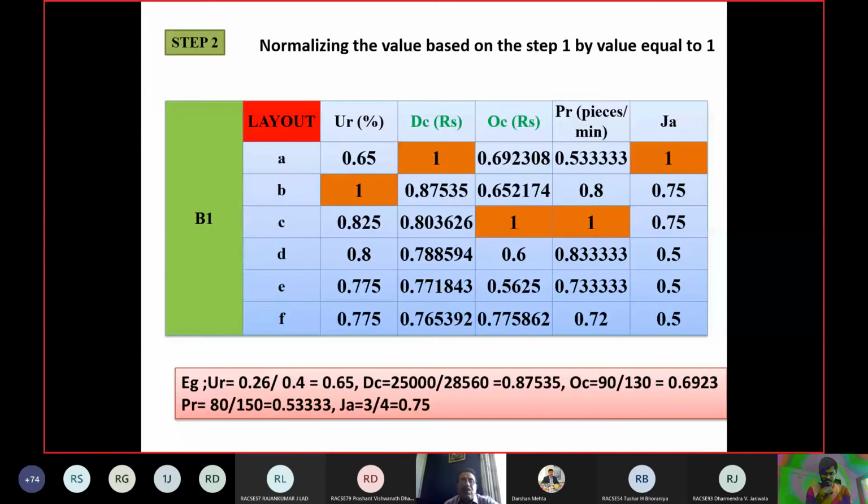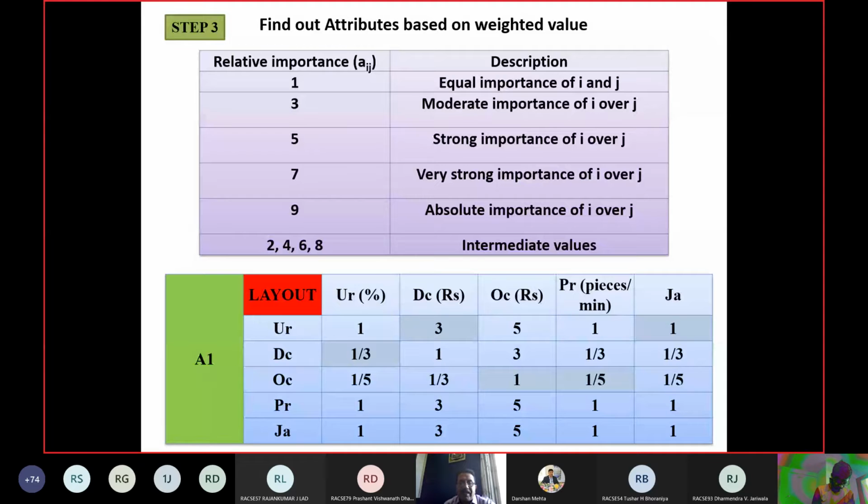So step 2 is your B1 matrix. That B1 matrix is now ready. Now we will go for step number 3. So what is step number 3? The step number 3 is the comparison matrix. And how is this matrix derived?